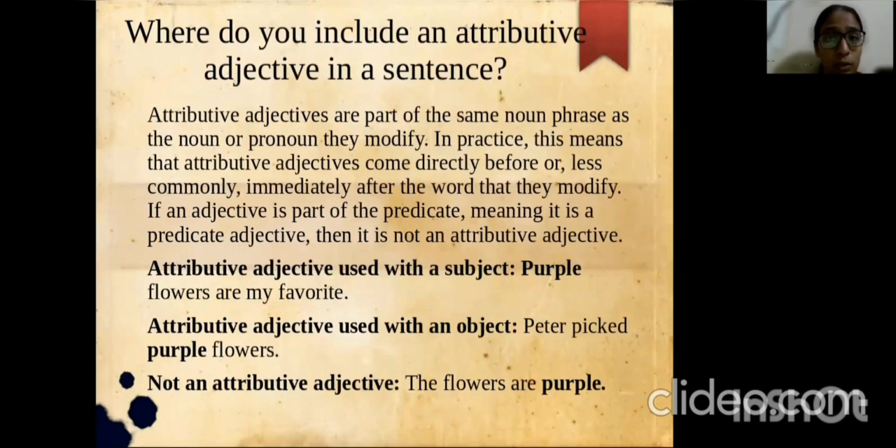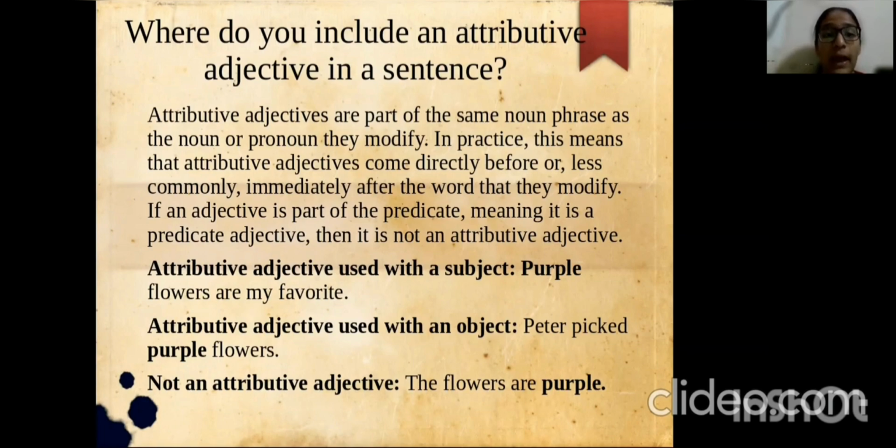Where do you include an attribute adjective in a sentence? An attribute adjective is part of some noun phrase with the noun or pronoun they modify. In practice, this means attribute adjectives come directly before, or less commonly immediately after, the word that they modify.